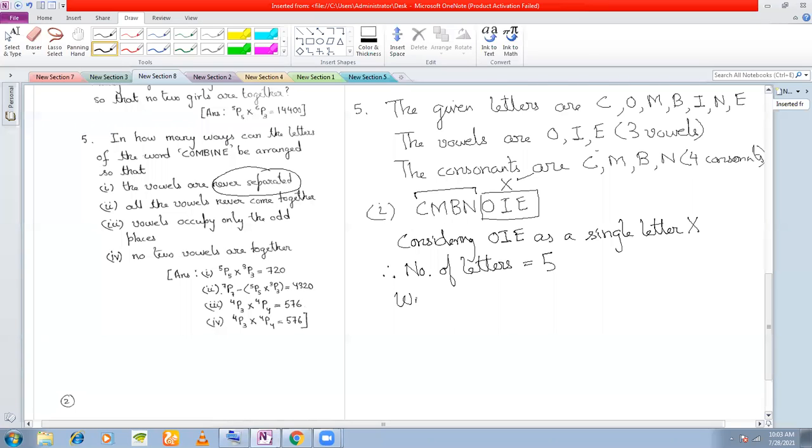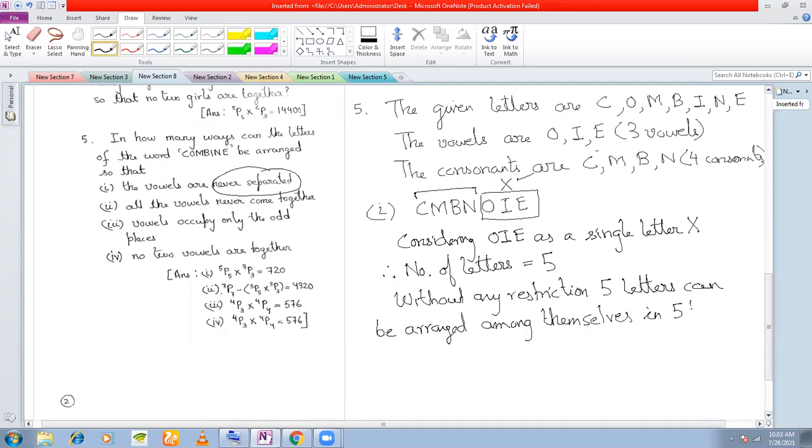So without any restriction, five letters can be arranged among themselves in how many places? Five places. In how many ways? 5p5 ways. Right? Five letters arranged can be done in 5p5 ways.